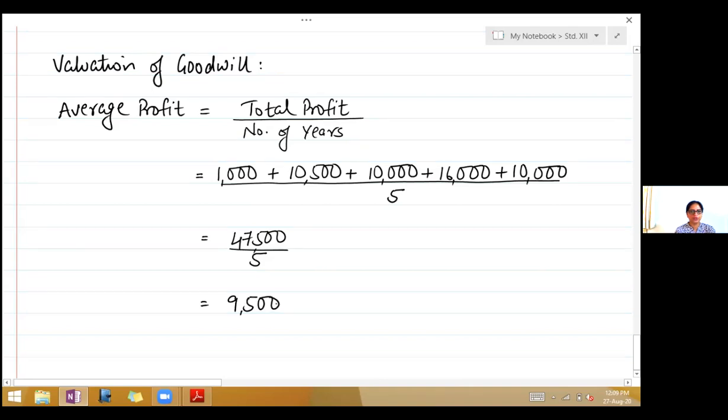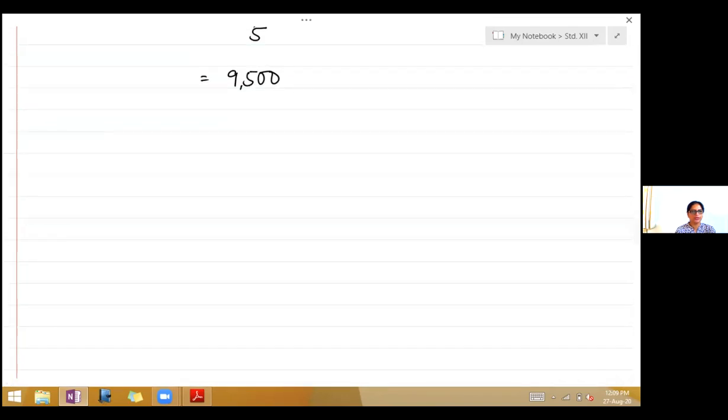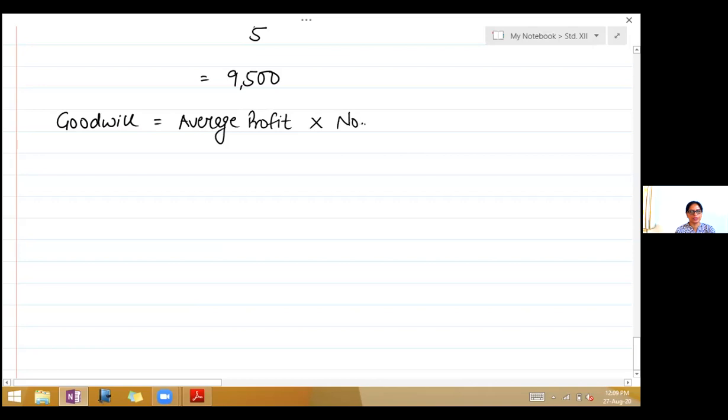Now with the average profit, we will find out goodwill. So therefore, goodwill is equal to average profit into number of years purchase. So average profit just found out 9,500, and in the problem they have said it is valued at thrice the average profit. So into 3. So this is equal to 28,500.